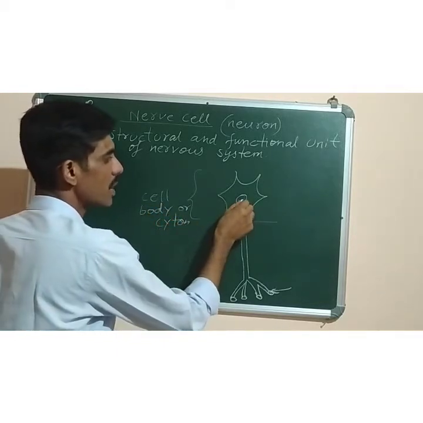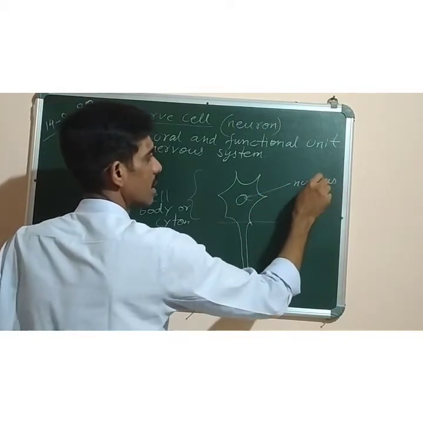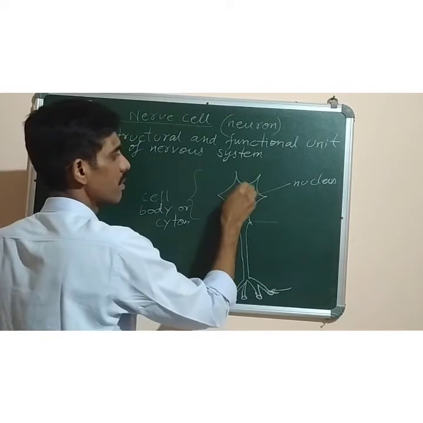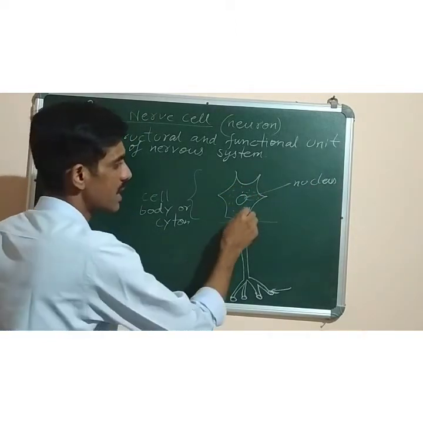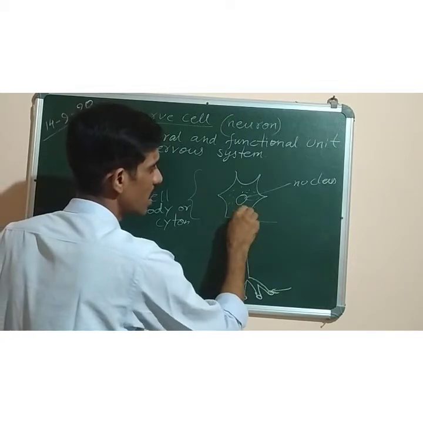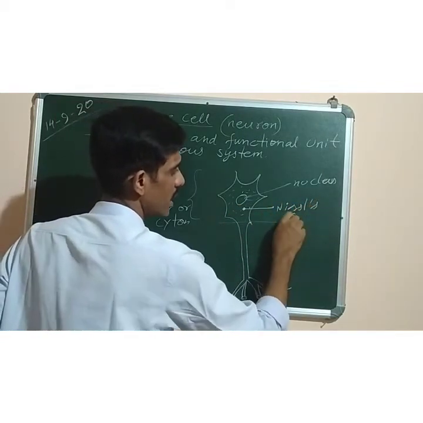It consists of a nucleus, and it also consists of the cytoplasm, which contains granules that are known as Nissl's granules, named after the scientist.